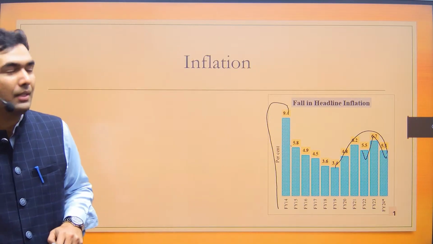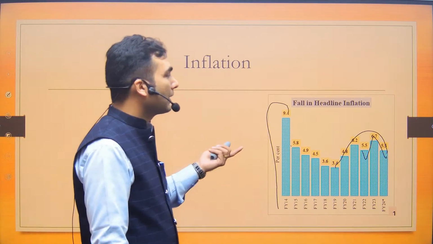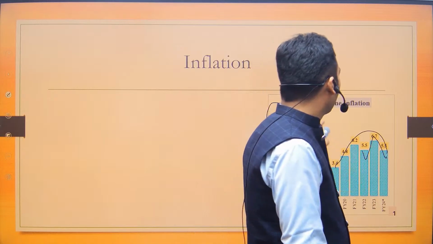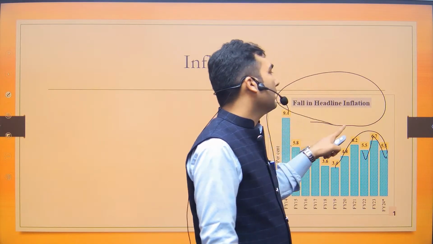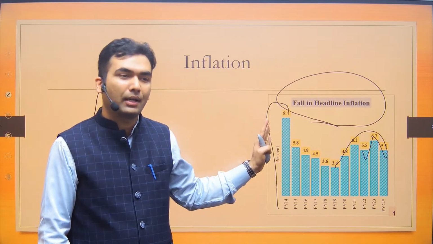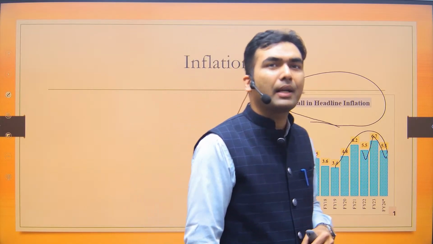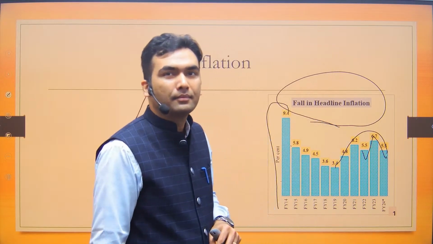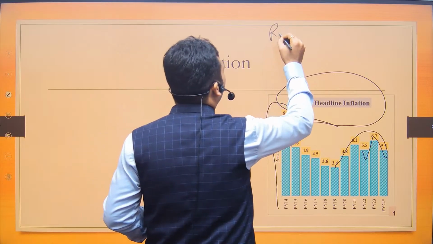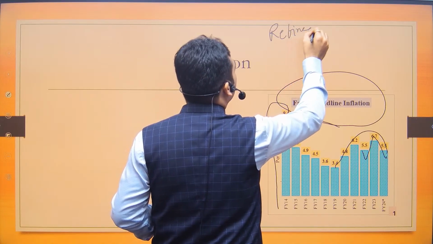Next is inflation. We have seen that in case of inflation, there is no consistent trend. You must be knowing the difference between headline inflation and core inflation. This is the data for headline inflation. Core inflation also has similar data. What is the difference between headline inflation and core inflation? And there is also something called refined core inflation.